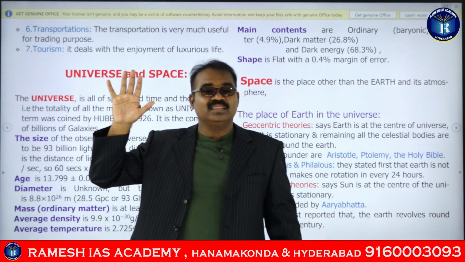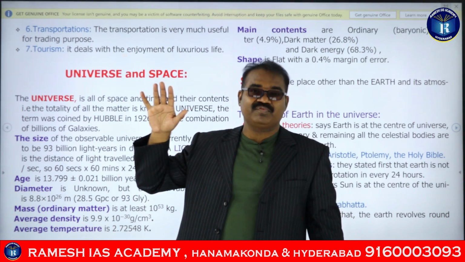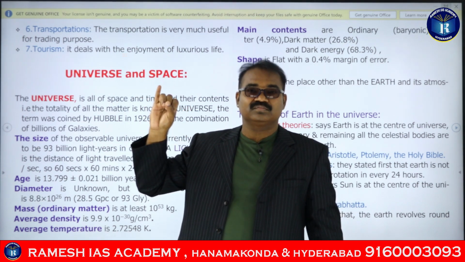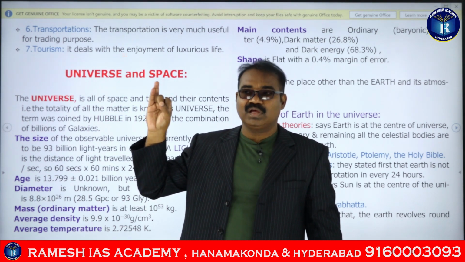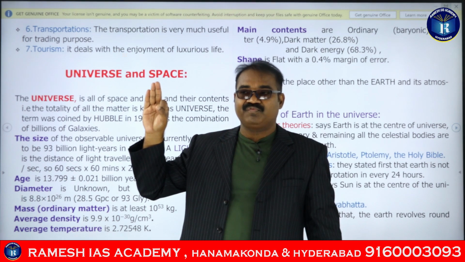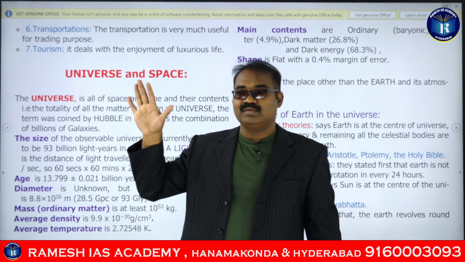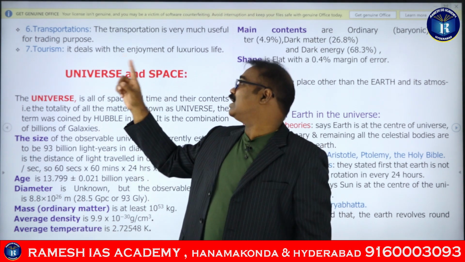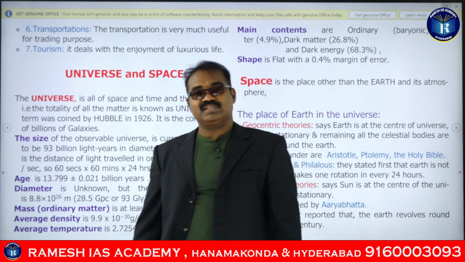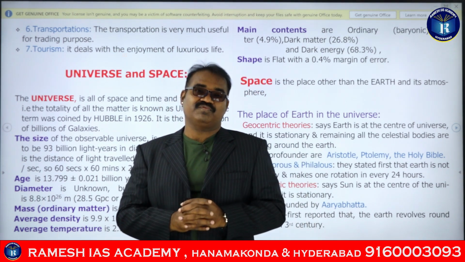Then human geography, the cultural geography, the artificial or man-made geography, consists of demography, economic geography, migrations, settlement geography, then transportation, and the last one is tourism, guys. Okay, so this is the introduction to geography.